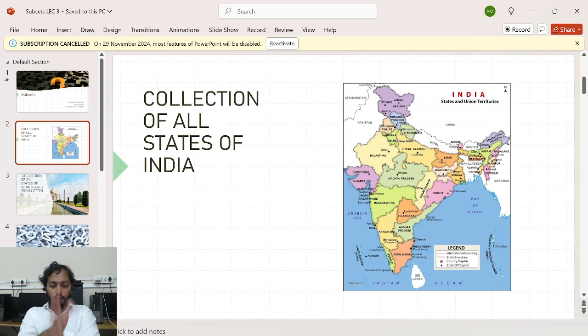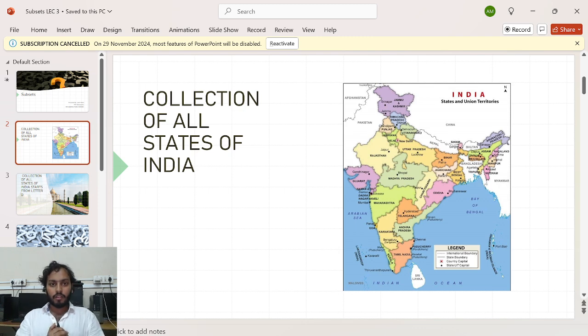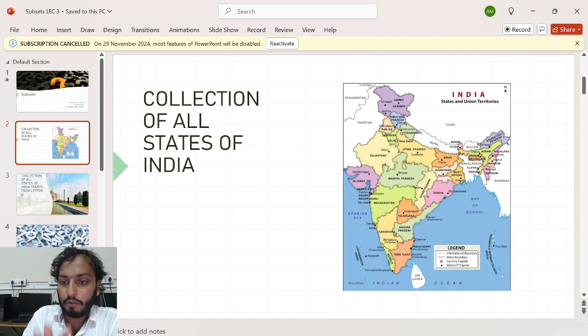Okay. So tell me, the collection of all states of India, is it a well-defined collection? Can you say that this is a set? Yes, you can say, because you know there are 26 states. It's a well-defined collection. I can say it's a finite set. I never introduced this word, but let me introduce it now. It's a well-defined collection because you know what's coming in this collection and what's not.